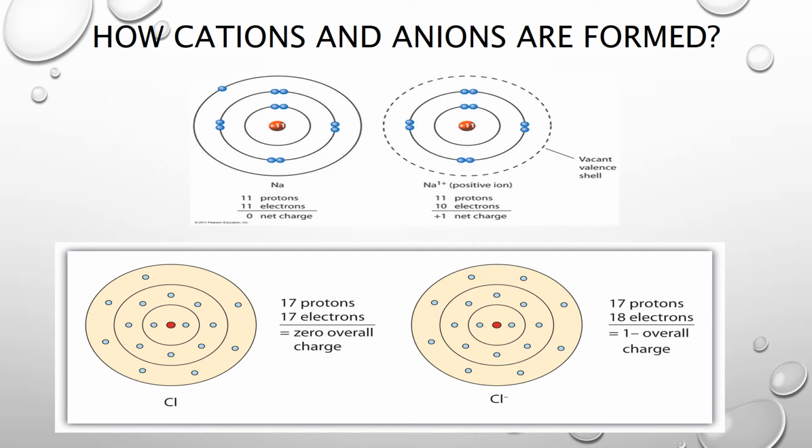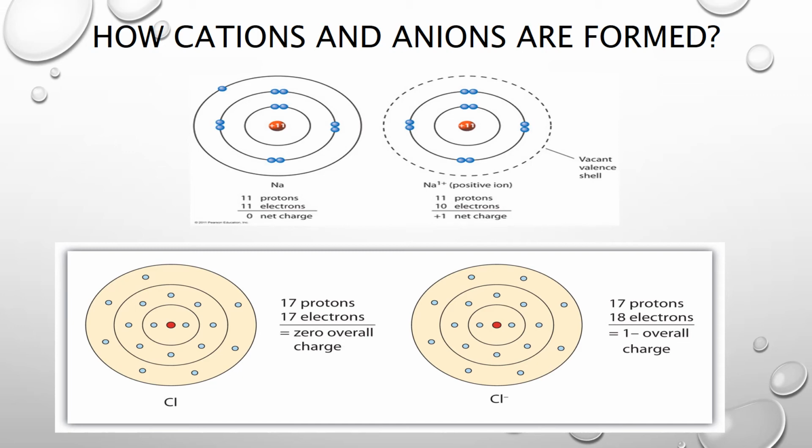Now you can see that in the valence shell of chlorine there are 7 electrons. So it can gain 1 electron to complete its valence shell. And when chlorine gains 1 electron, the total number of electrons will be 18. There are 17 protons inside the nucleus and 18 electrons outside the nucleus.